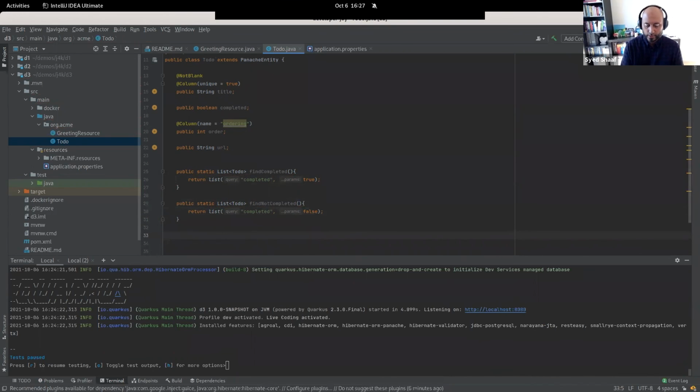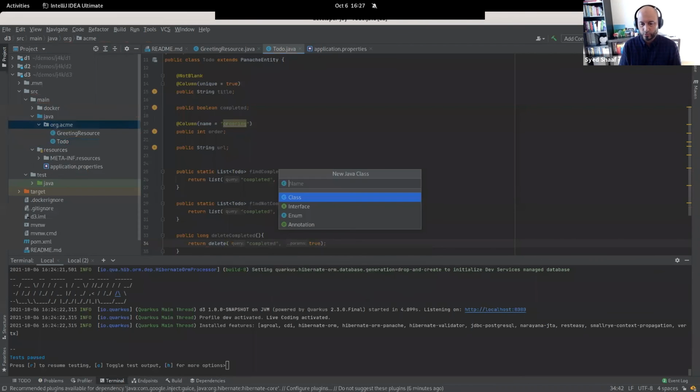And then of course I could also do something like delete completed, and it should be true. Oops. Right. So here I have a basic entity, but of course I also want to expose this through REST.